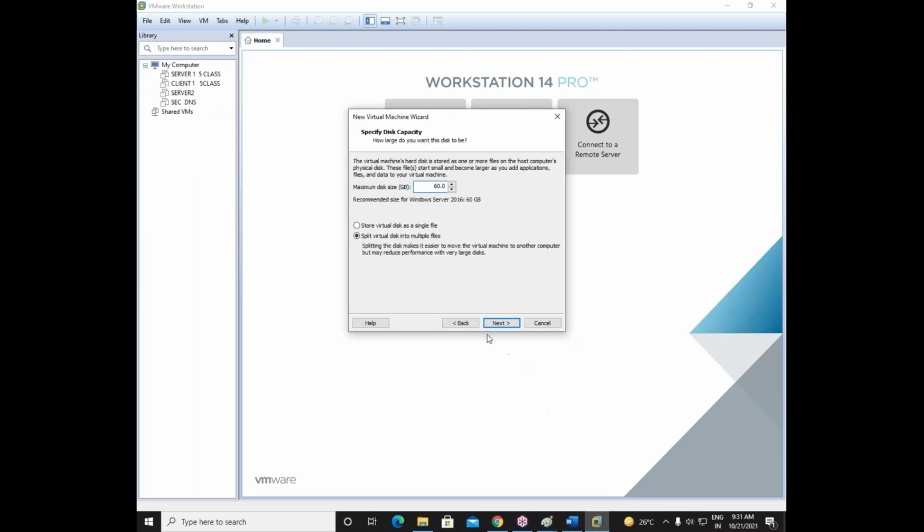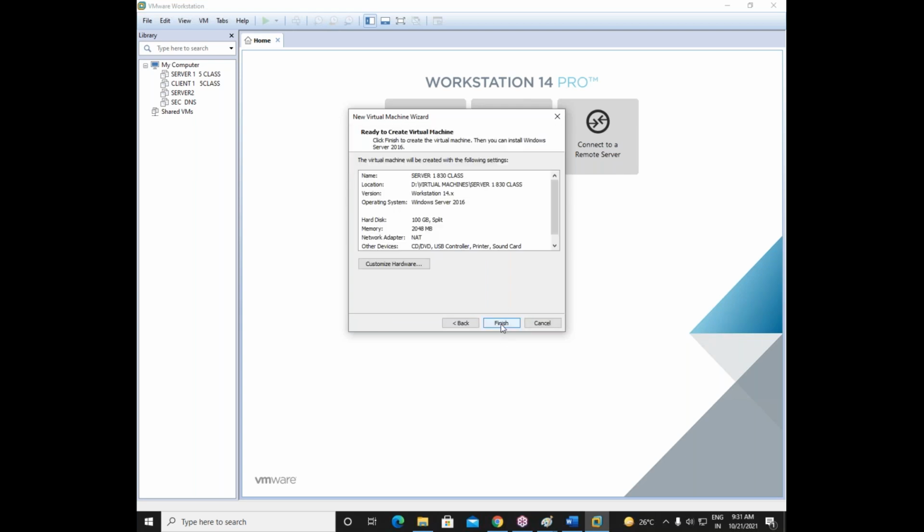But you know what I will do here? This is a classroom computer. This is a main server. So instead of 60 GB, I'll go with 100 GB. But when you do practicals on your machine, if you go with 60 GB, that is more than enough. Keep the default options. No need to make any changes there. Just say 100 GB and say next.